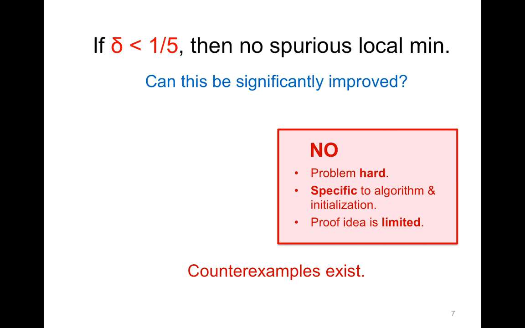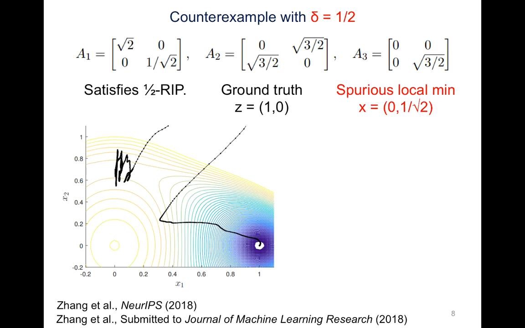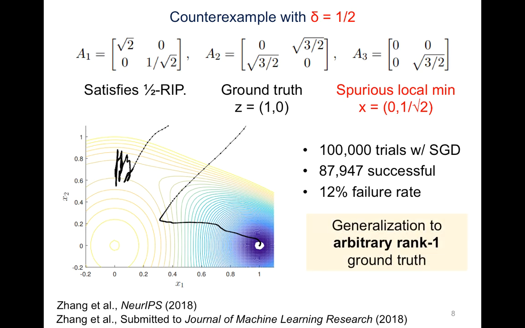First, we give a counterexample to prove that the threshold cannot be improved past a half. Consider the problem instance to find the matrices shown. Running stochastic gradient descent, we observe the algorithm getting stuck at a spurious local minimum. Repeating the experiment over 100,000 trials, we find a positive failure rate of 12%. The same example can be generalized to any arbitrary rank 1 ground truth.